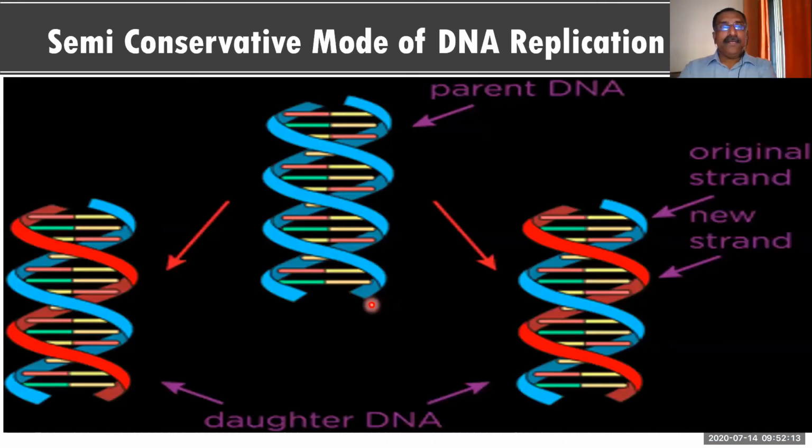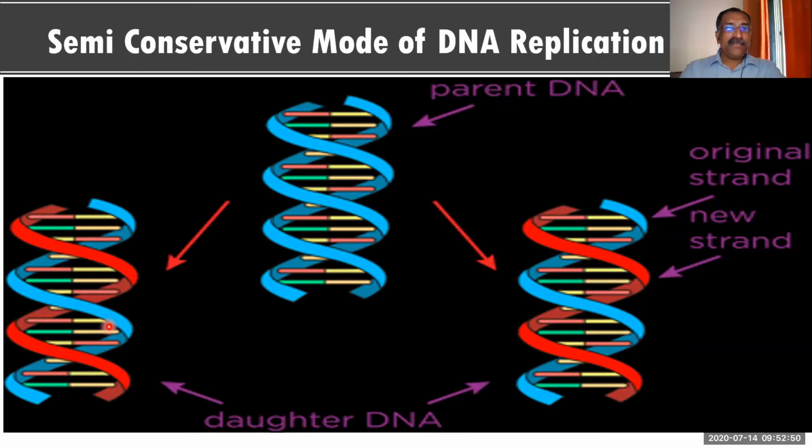Okay. Now you see this part. This is the parent DNA. You see the color of the parent DNA strands, blue. Now two new DNAs are formed over here. Look at the color of both the daughter DNA strands. Every DNA has two strands, am I right? In the daughter DNA also two strands are there, but one strand is red in color, that is the totally new strand.